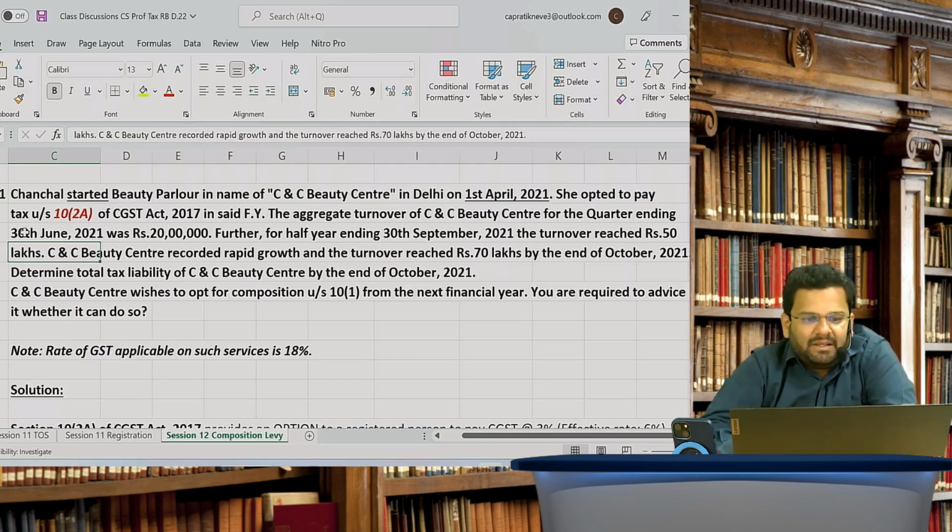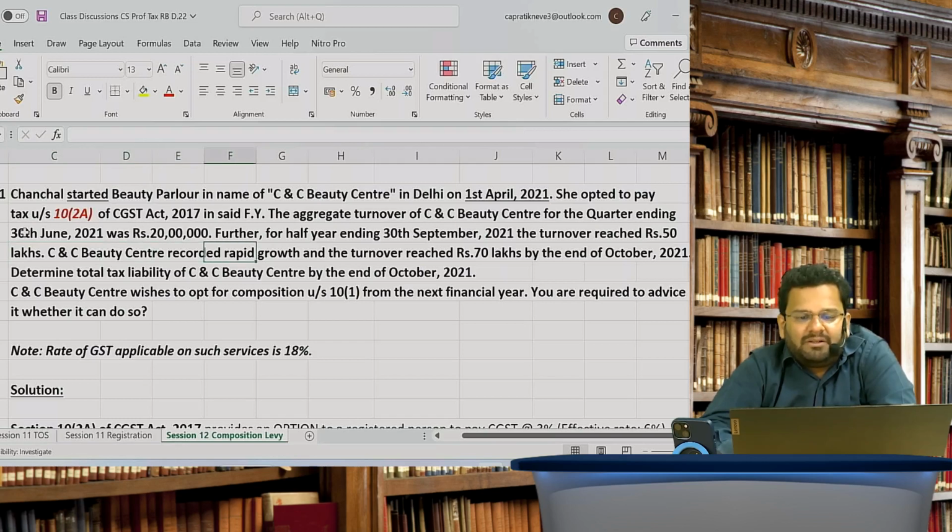Wonderful. C&C Beauty Center recorded rapid growth and turnover reached 70 lakhs by the end of October 21. Now tell me, what will be the liability for the month of October, given that the rate of GST is say 18%? You will pay GST on what amount? You will be paying GST only on 20 lakhs. Which 20 lakhs? 70 lakhs minus 50 lakhs.